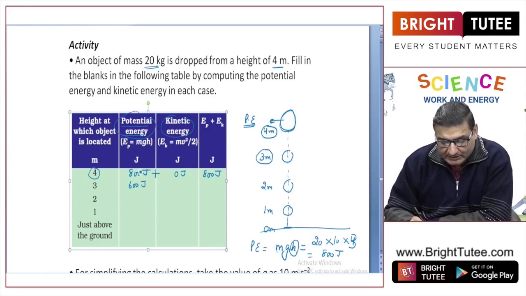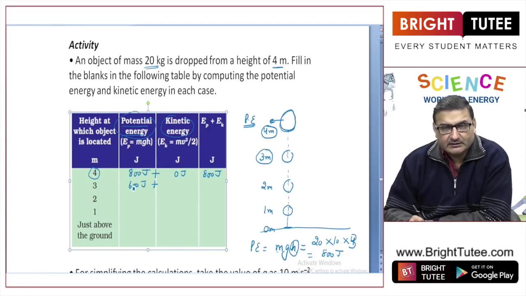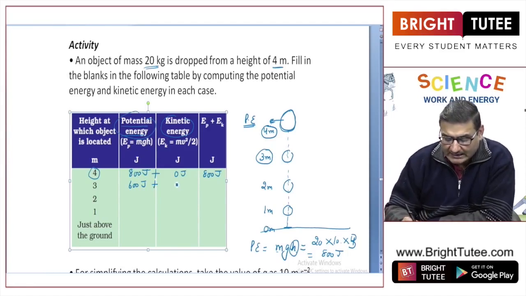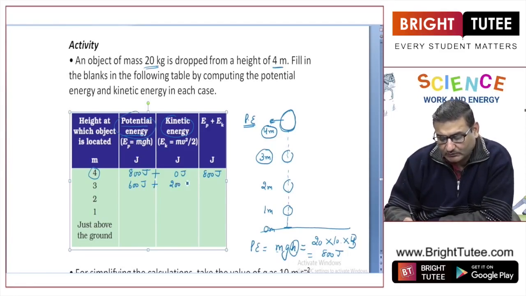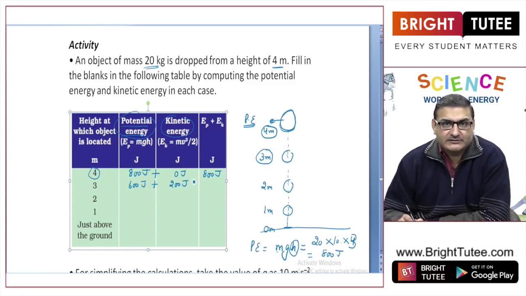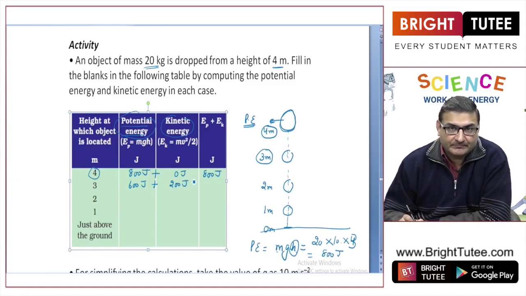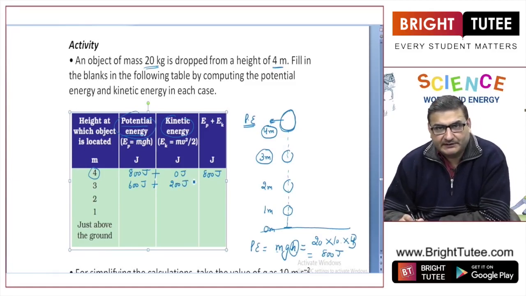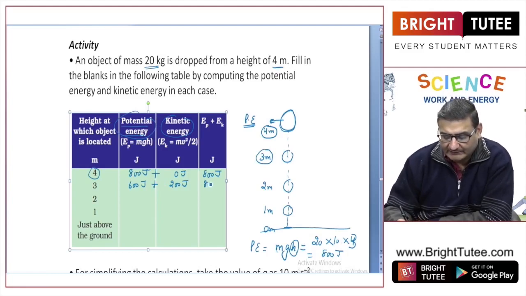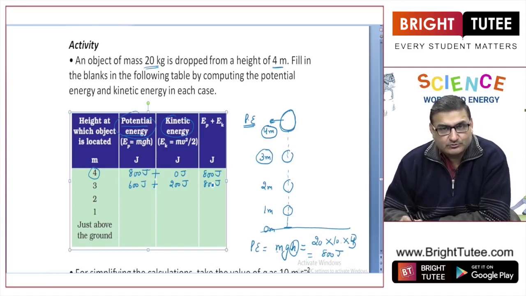Now the potential energy is decreased from 800 to 600 joules. Where has that 200 joule gone? That 200 joule has been converted into kinetic energy. Why? Because now the object is in motion, right? And because of its speed, it will gain some kinetic energy. And if I take the sum total of both, again I will get 800 joule.